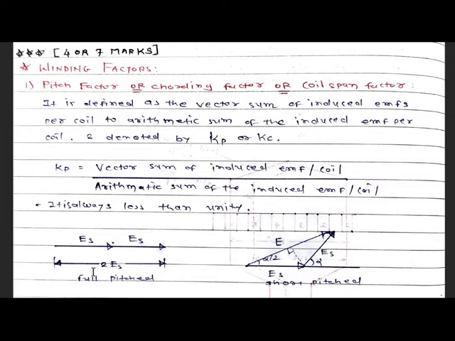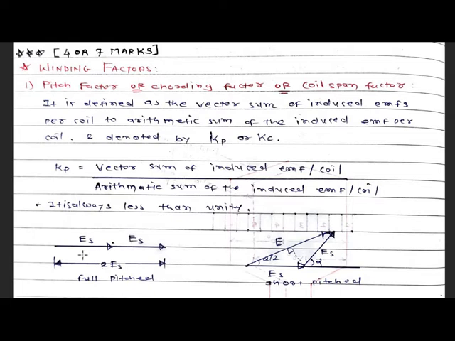So in the figure we can see that for full pitch winding, here we consider two conductors. First one has induced EMF Es, and the second one also has induced EMF Es, because they are uniformly displaced windings.